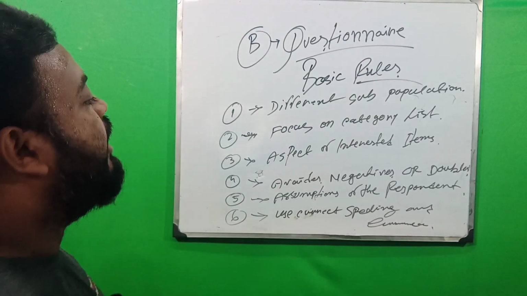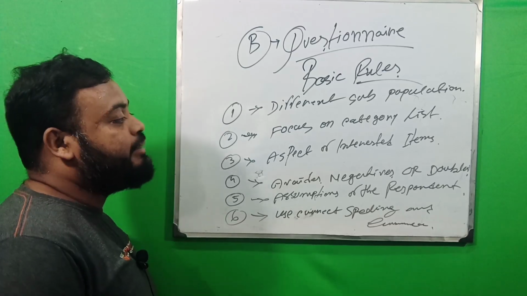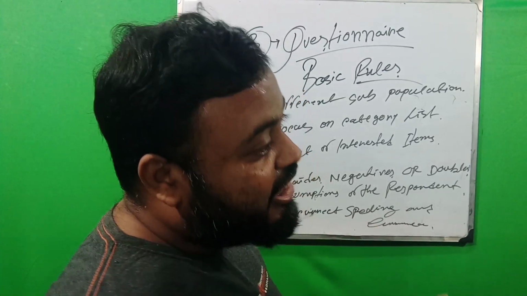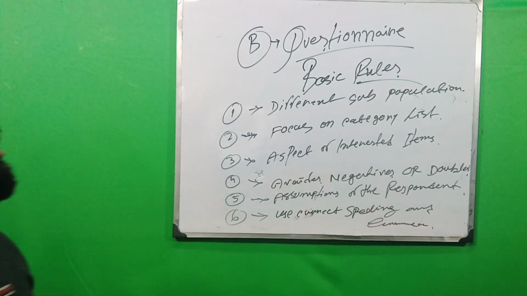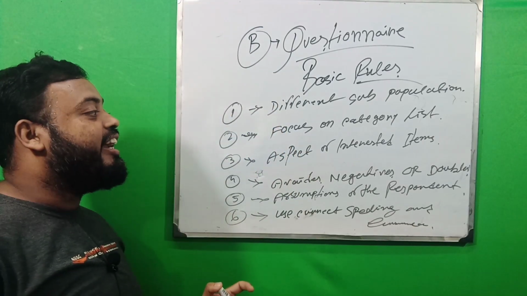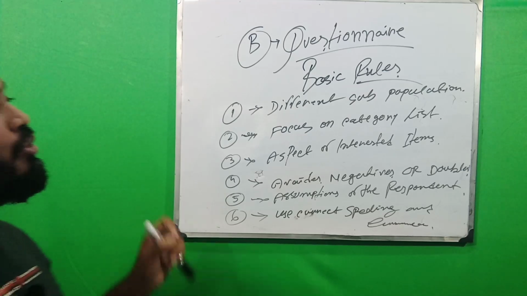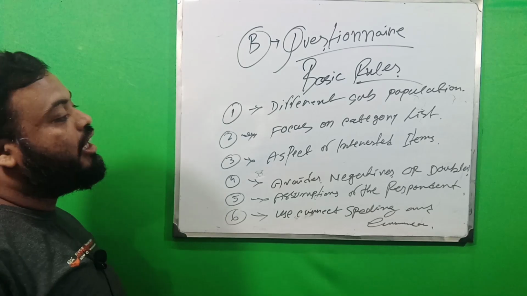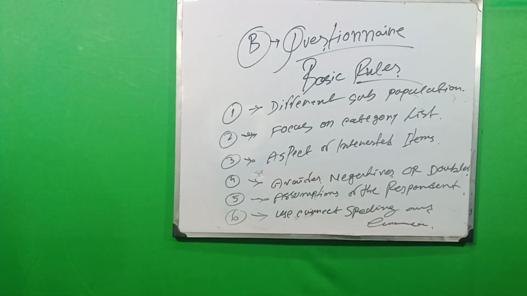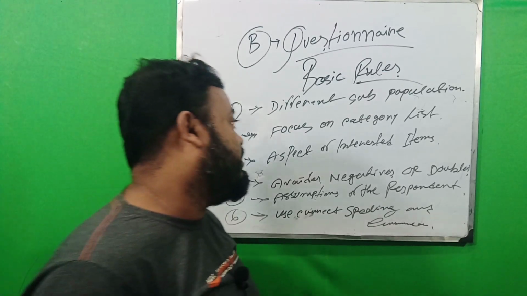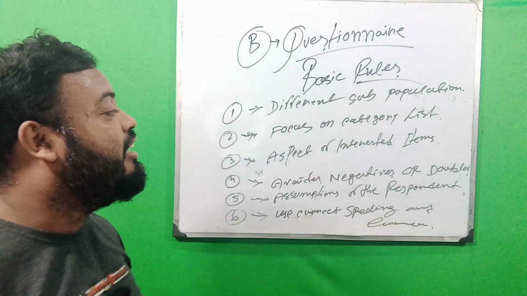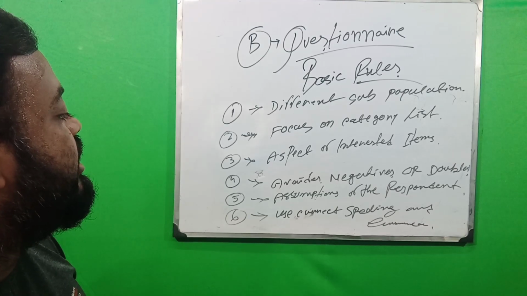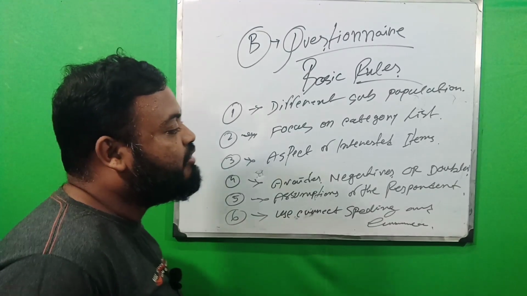Number three is the aspect of the interested items. When the researcher makes the questionnaire, they must create interesting items in the questionnaire. Here the questionnaire will be interesting for the individual, and the data will be clearer for him. Next, number four, avoid negatives or doubles.